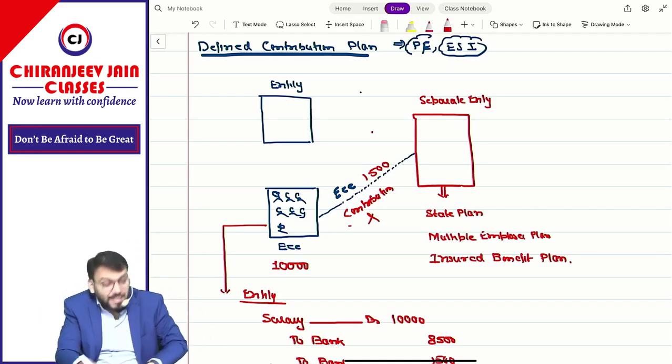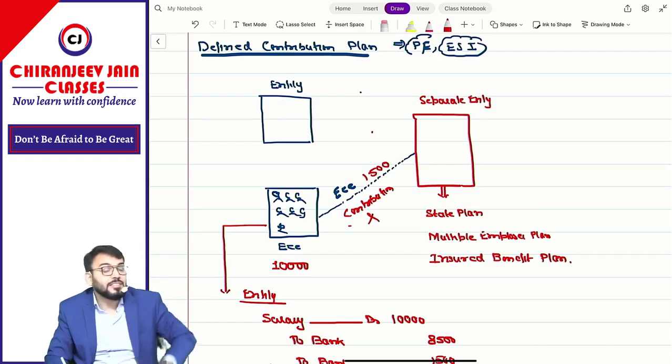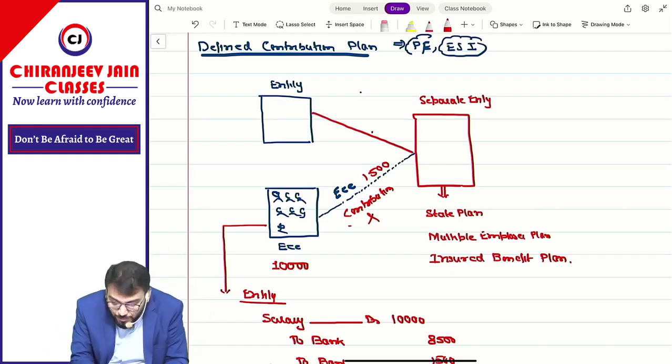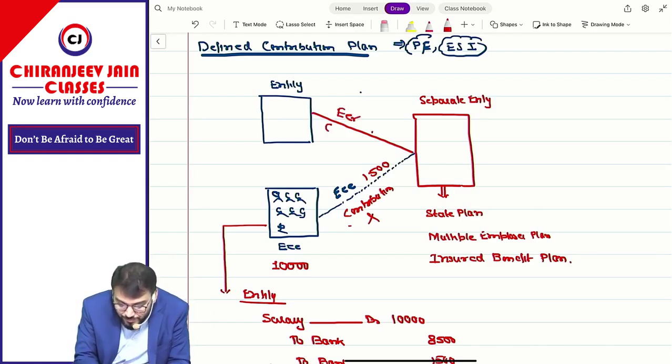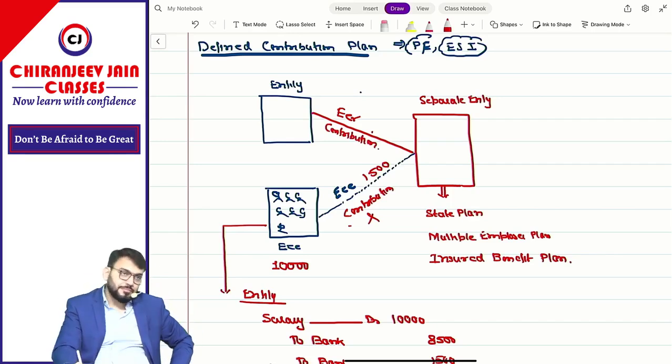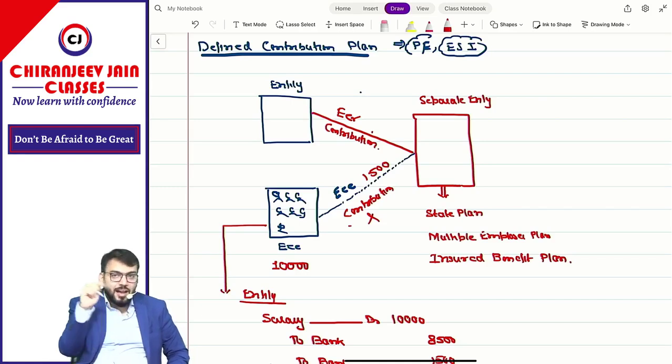Apart from this salary of 10,000, over and above 10,000, this becomes employer contribution. So in this topic, are we discussing employee contribution or employer contribution? We are discussing employer contribution.